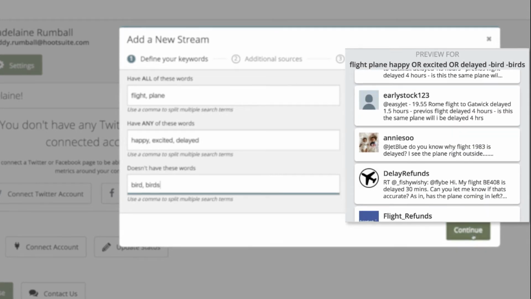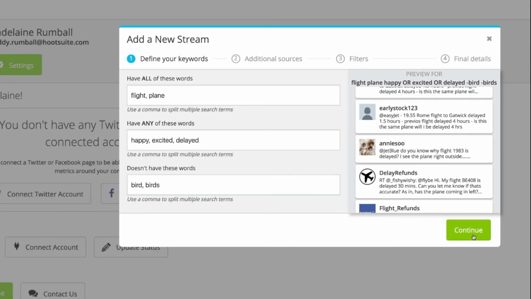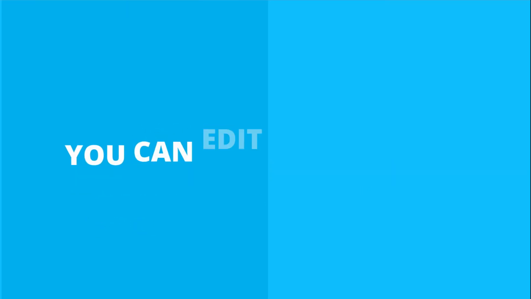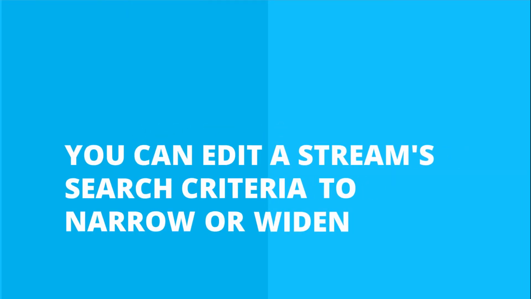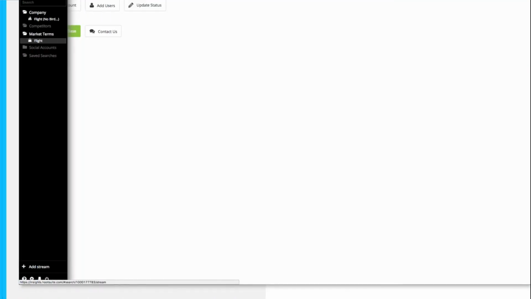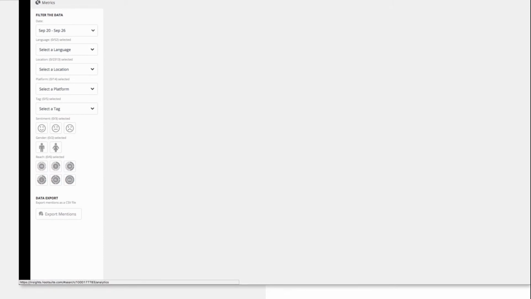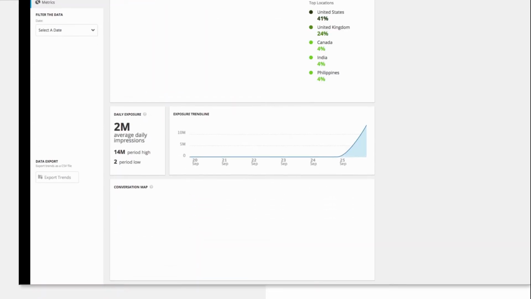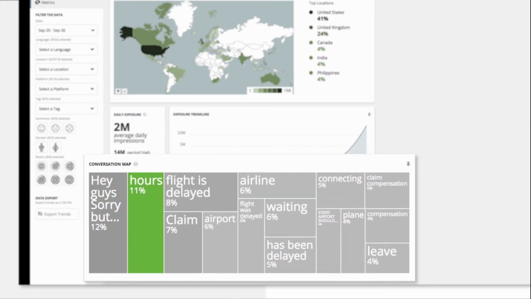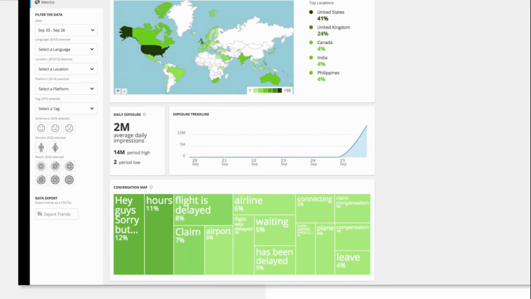The goal is to create a stream that is as specific as possible, but not so specific that your search produces no results. Streams can be edited at any time. You can edit a stream's search criteria to narrow or widen the stream for more relevant results after the initial creation. Once your results are returned and the metrics are calculated, check out the conversation map for the common words associated with your search. This step serves a dual purpose by providing you with interesting insights about your brand and by surfacing common but irrelevant words you may want to exclude from your search.